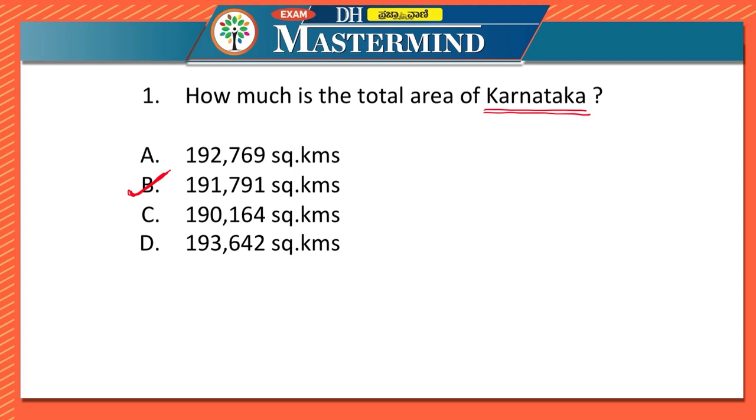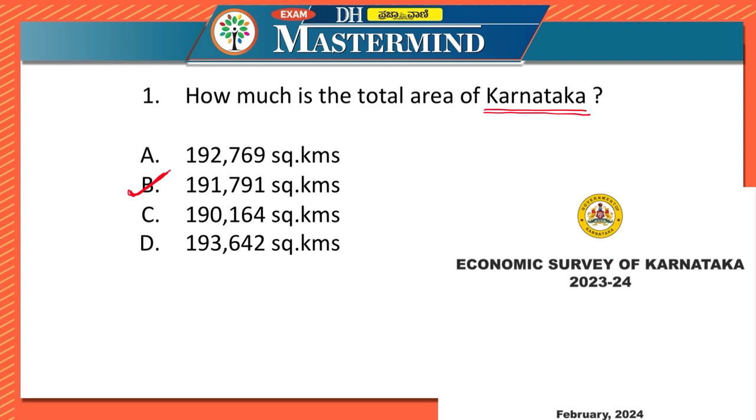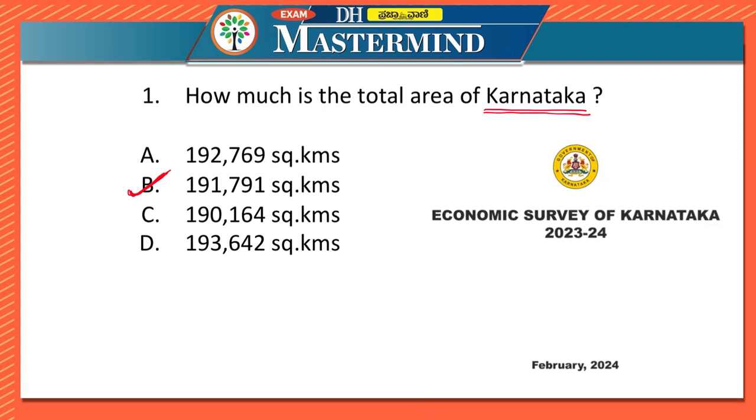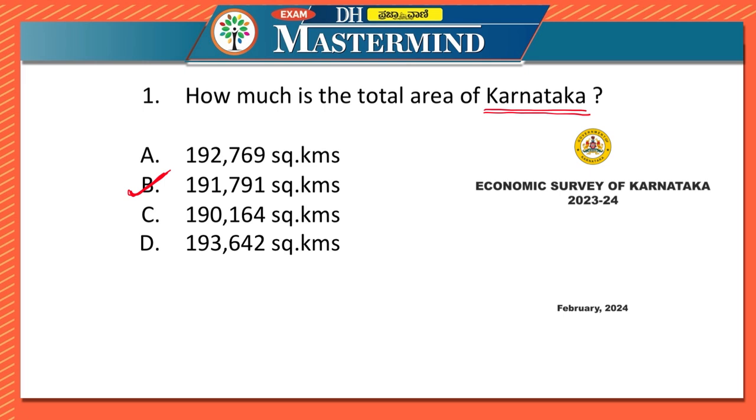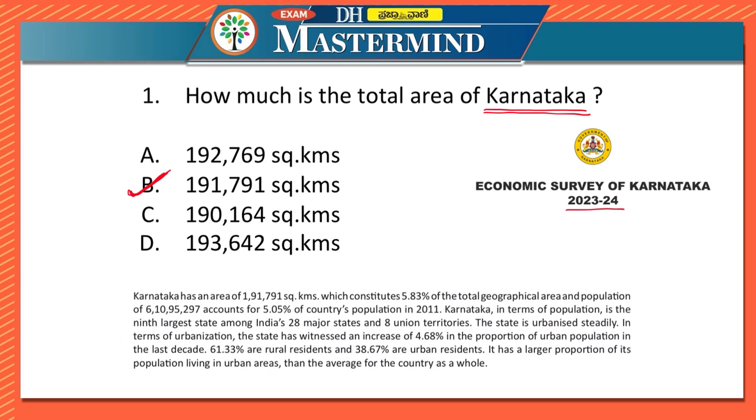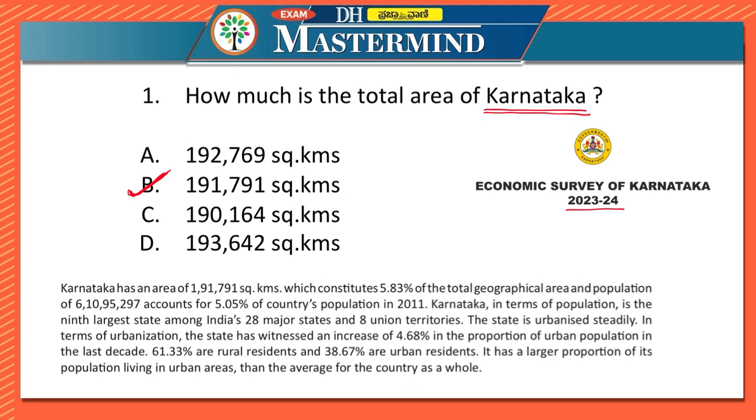Now let us look at the source of this also. It has been mentioned in the state textbooks because we are discussing the questions which have been in the state textbook. But if you are looking at the latest survey, which is the Economic Survey of Karnataka 2023-2024, which was released in February 2024. So in the first chapter of this particular survey, it has been mentioned very clearly.